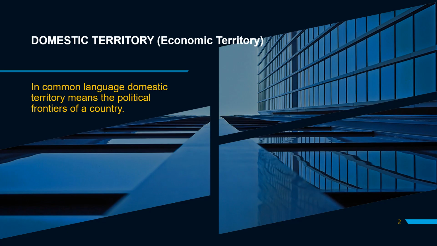Before going further, I would like you to be clear on the meaning of domestic territory. Domestic territory, in common English, means the political frontiers of a country. Political frontiers means the political boundaries given by law, the legal political boundaries of a country.